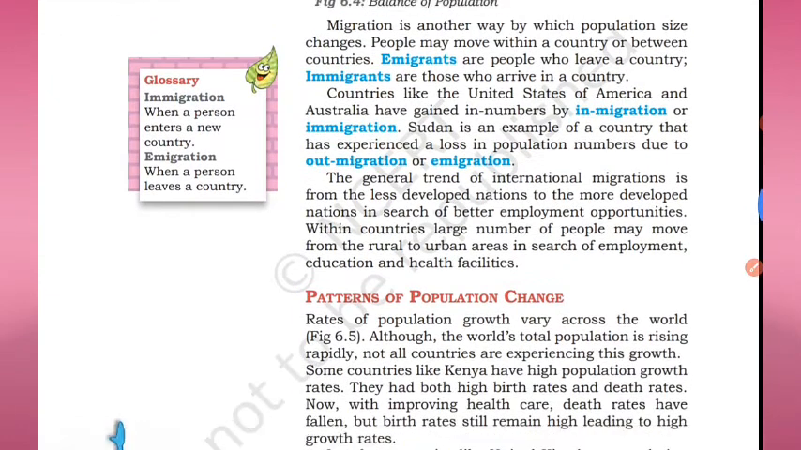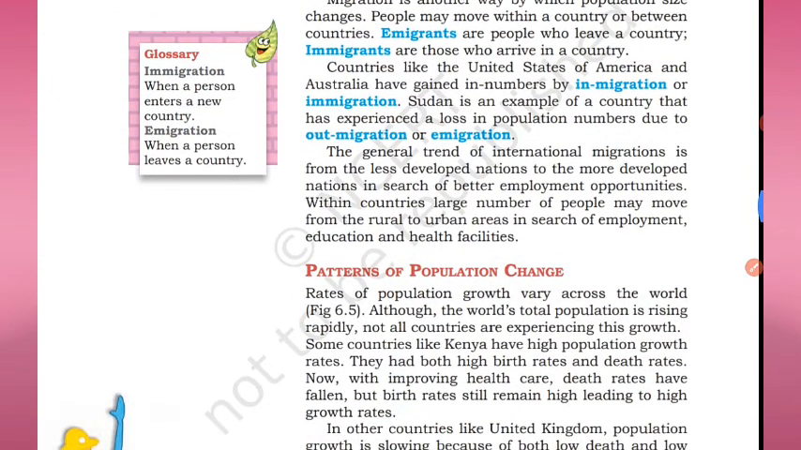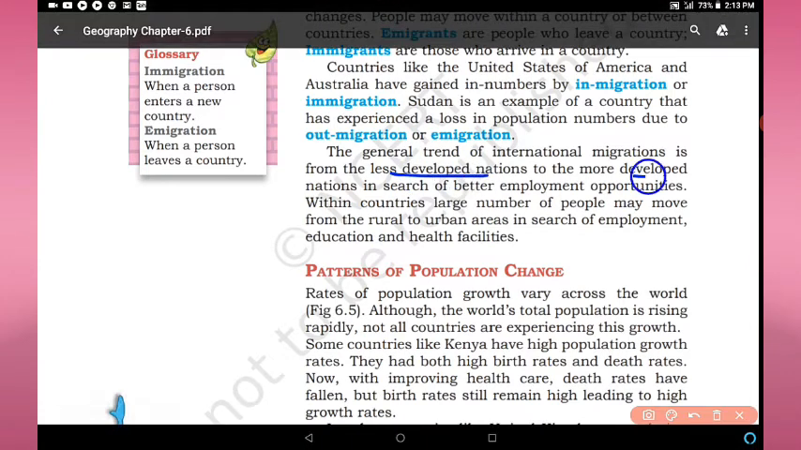So the general trend of international migration is from the less developed nations to the more developed countries in search of better employment opportunities. Within countries, a large number of people may move from rural to urban areas. You can see so many examples: the people who come from villages to the cities in search of jobs, employment, education, and health facilities.